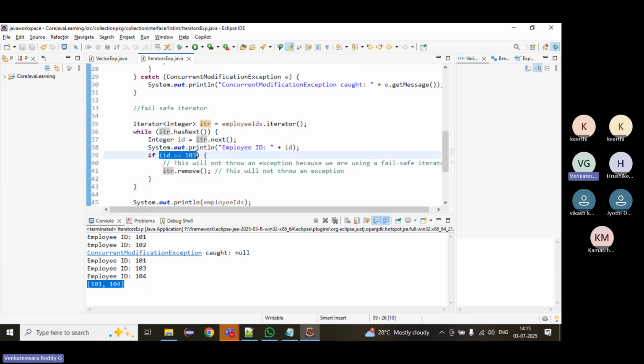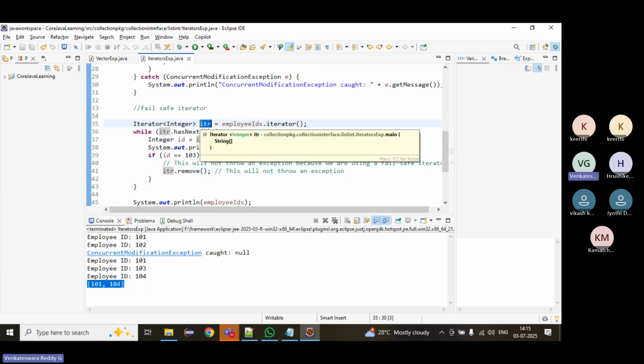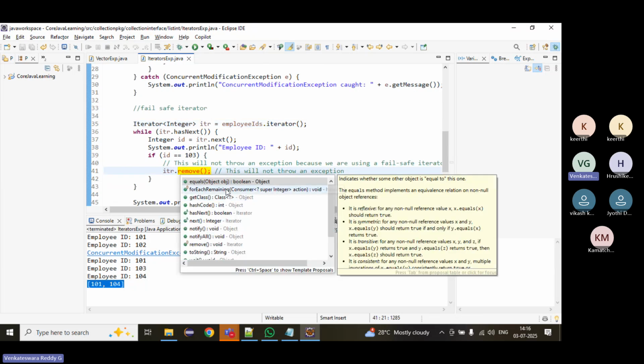Whenever ID becomes 103, we are removing on the ITR object, not the list object. If you try list.remove, it will fail. We have to remove on ITR because iterator has a remove method.